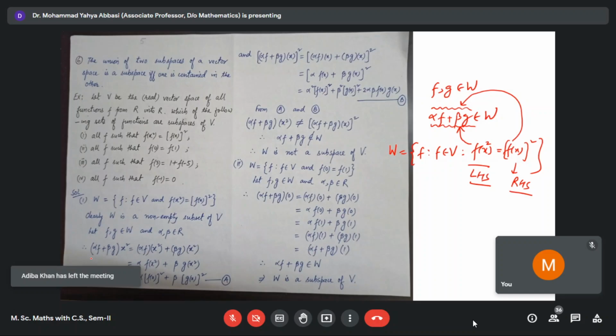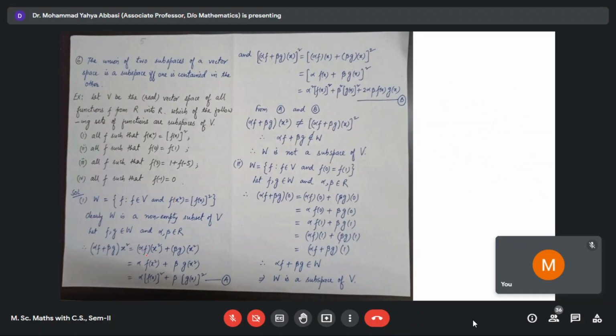So first of all, the left hand side: in place of F, this is alpha F plus beta G of X square. Remember that alpha and beta are real numbers, and F and G are functions from R to R. So just by using the properties of functions, it can be written as alpha F of X square plus beta G of X square.